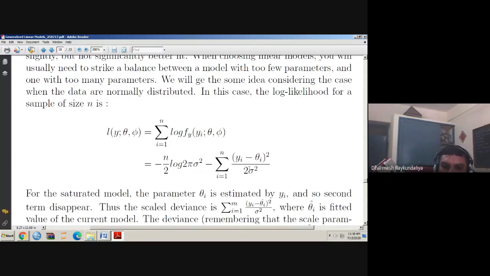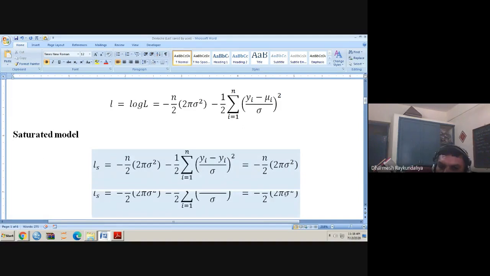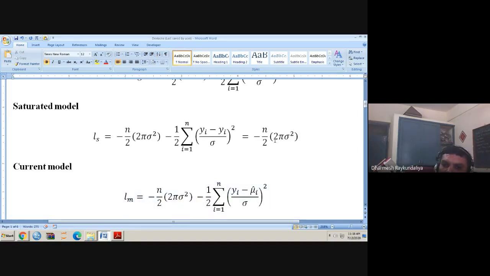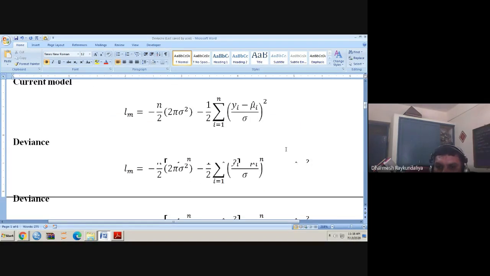Here I have replaced theta i by mu i. When you calculate this log likelihood under the saturated model, wherever mu i is there, mu i is nothing but the expected response, just replaced by yi. So this part is 0, and you get ls equal to this term. Under the current model, wherever mu i is there, I have to replace it by its maximum likelihood estimate, that is mu i cap. So you write here minus (yi minus mu i cap) square upon sigma square.